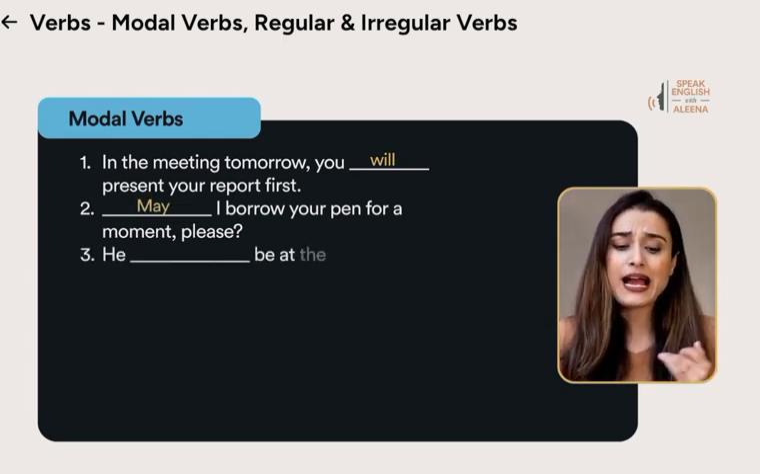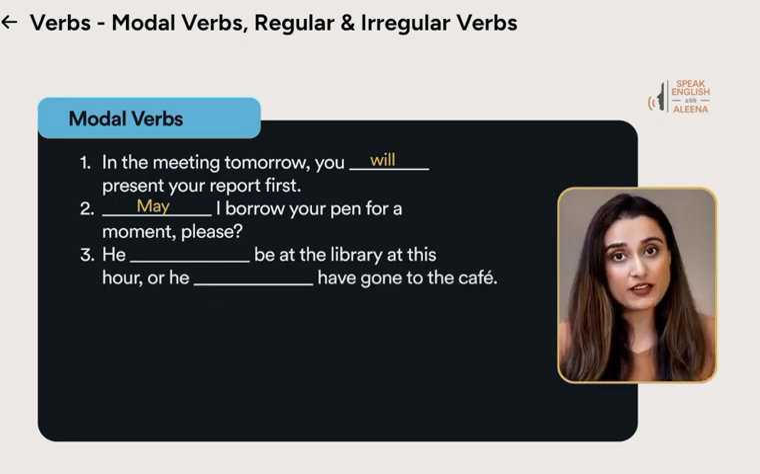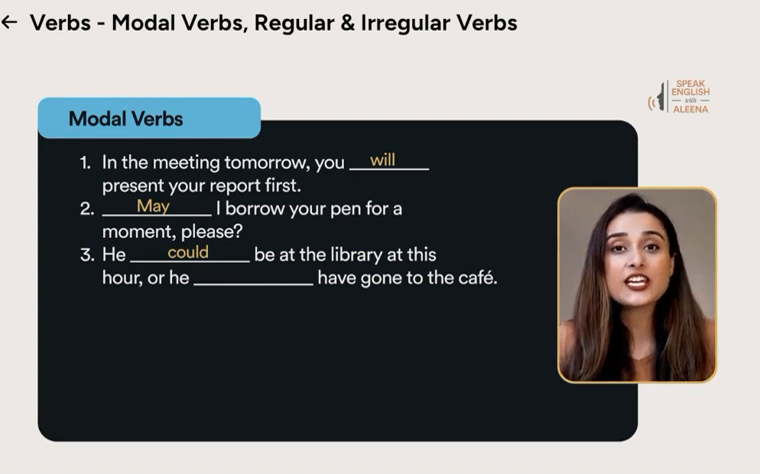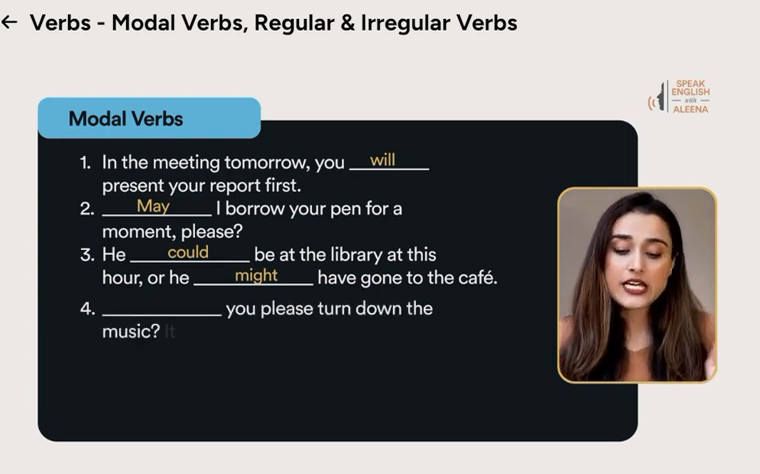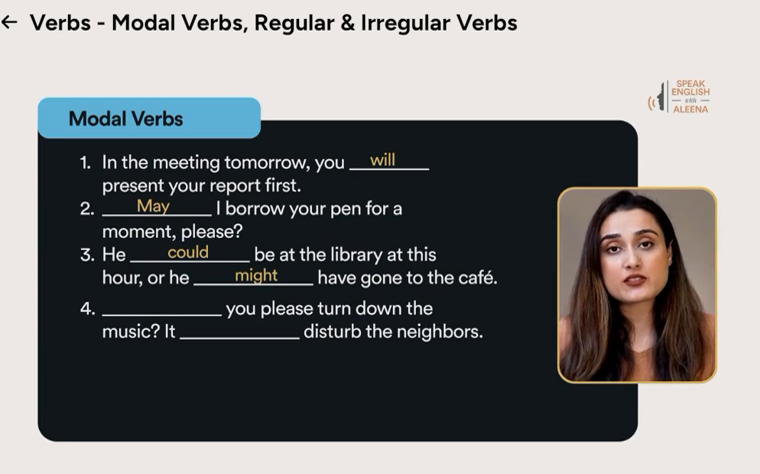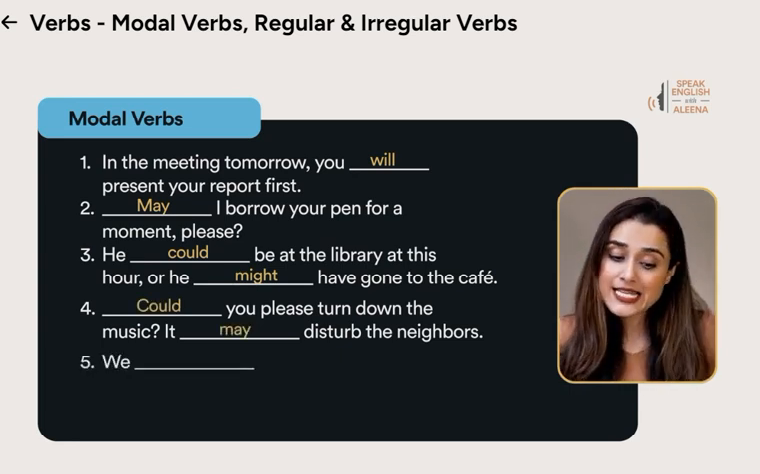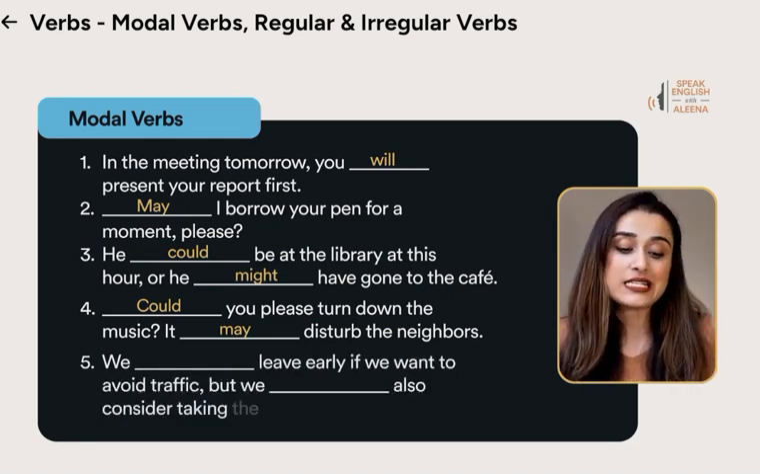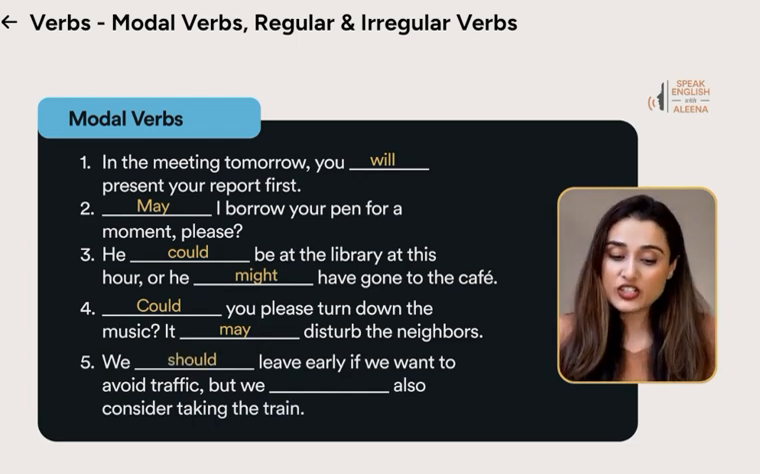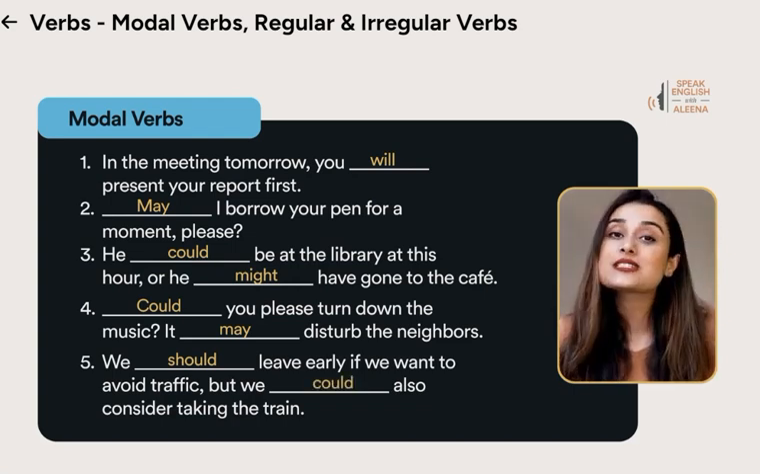He dash be at the library at this hour, or he dash have gone to the cafe. He could be at the library at this hour, or he might have gone to the cafe. Dash, you please turn down the music. It dash disturb the neighbors. Could you please turn down the music? It may disturb the neighbors. We dash leave early if we want to avoid traffic, but we dash also consider taking the train. We should leave early if we want to avoid traffic, but we could also consider taking the train.